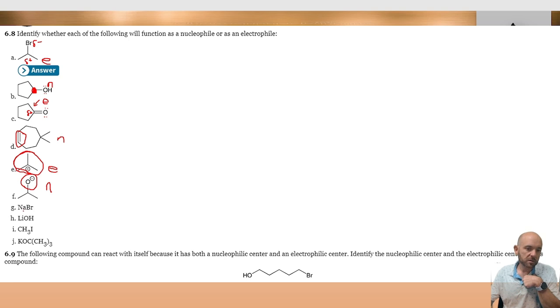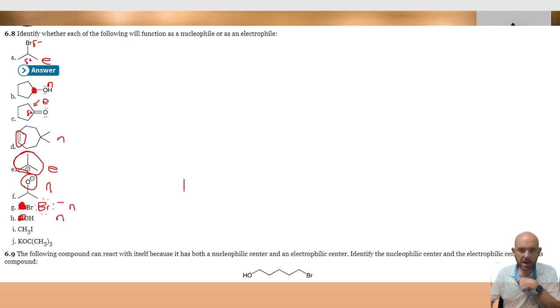In the next few cases, notice we have those metal cations that we want to try to ignore. So if we put that in solution, what we get is a dissociation. So we get bromide ions, and those are great nucleophiles. Same thing here. When we put that in solution, what we get are hydroxide ions, which have localized negative charges on oxygen, so that's a great nucleophile.